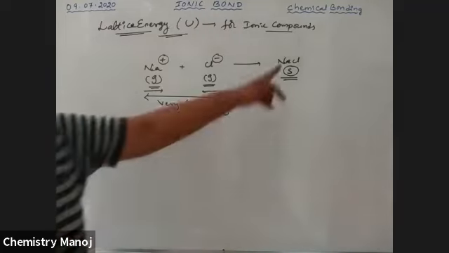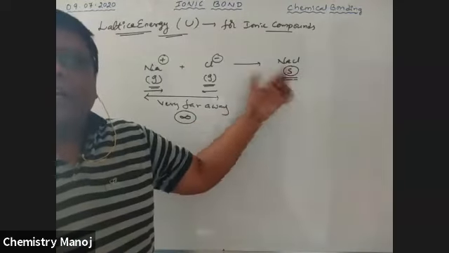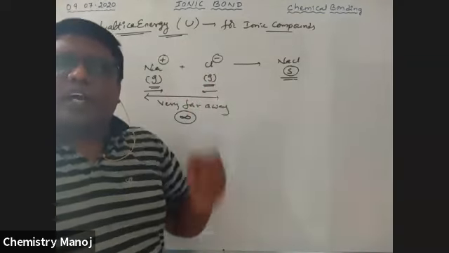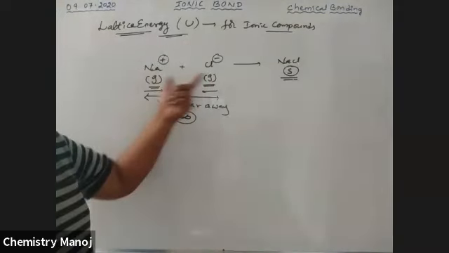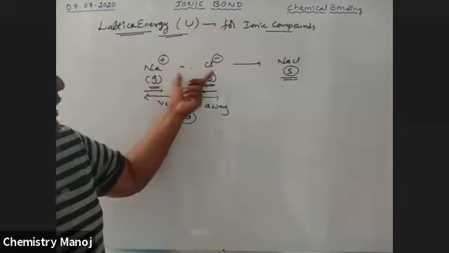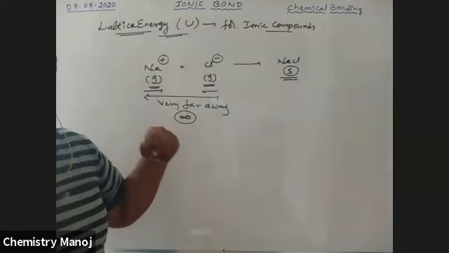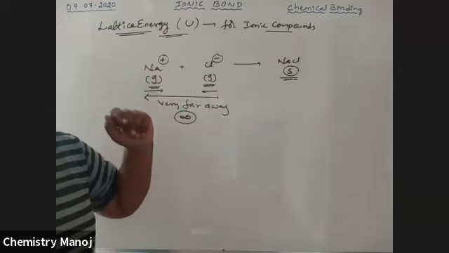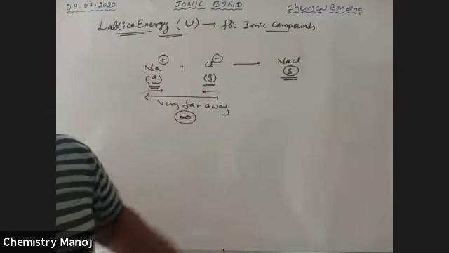So how is this NaCl solid formed? It is formed by the combination of oppositely charged gaseous ions. Is there any attraction or repulsion between this Na plus ion and Cl minus ion? No doubt there is a plus ion and a minus ion. Between oppositely charged ions, there is an electrostatic force of attraction.